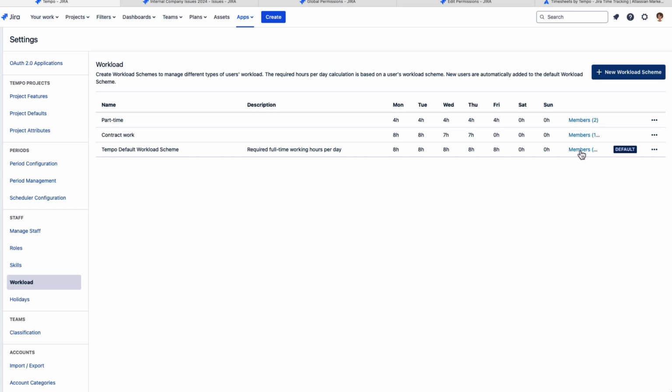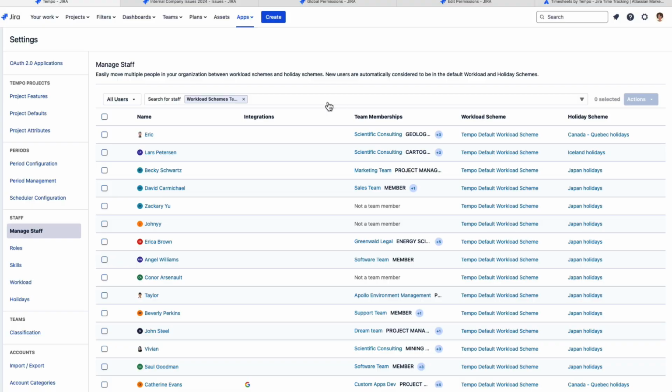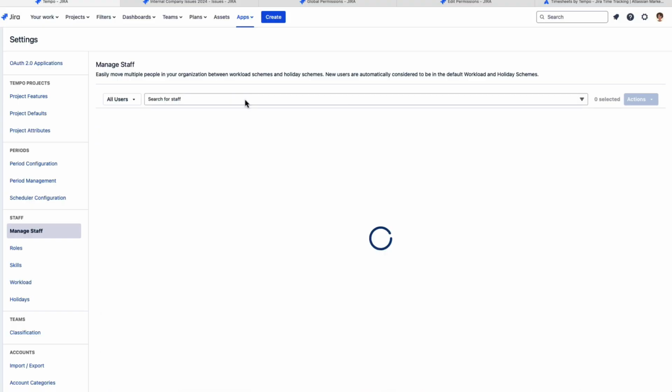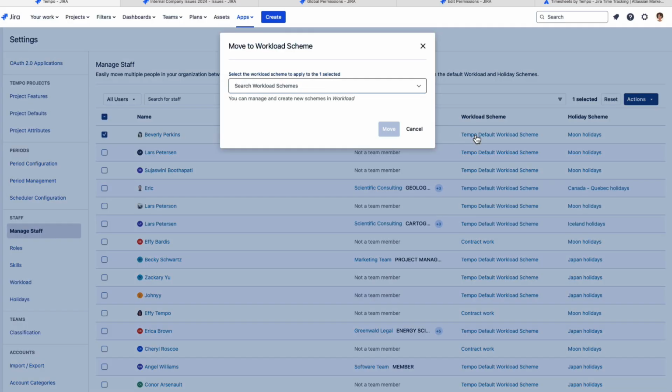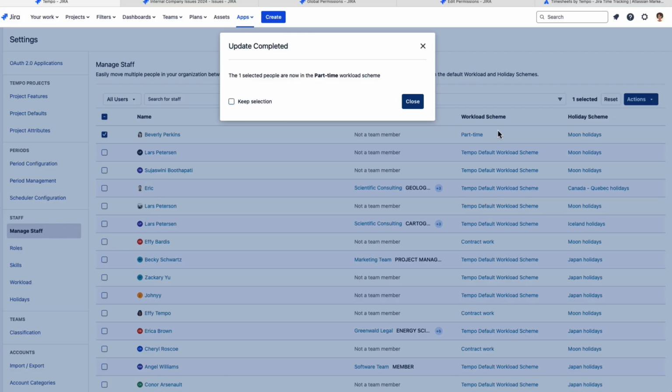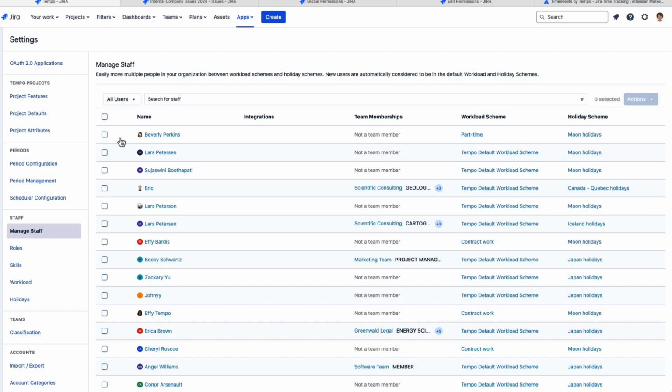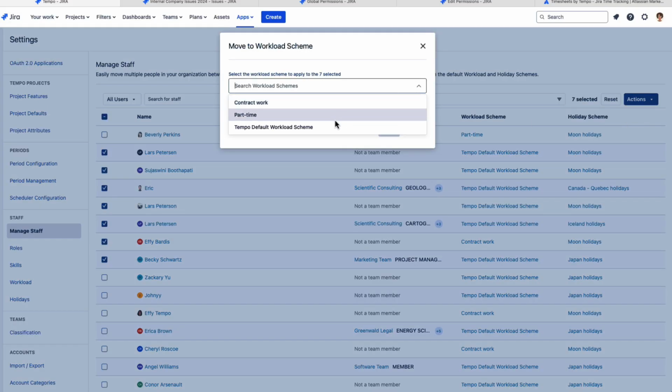So to assign the members, I click membership there, and it gives me the filter. I can remove that filter if I want to search or add more people. And say I want to change Beverly here. I can just change her workload scheme to, like, say she's part-time now, and then move her to a new scheme. And you can do that with multiple people too, like say select all these people and then choose to move them to a different workload scheme. And again, I'll put them as part-time.